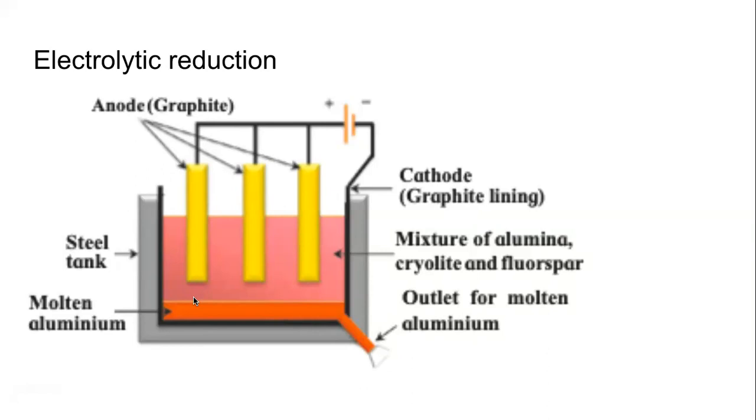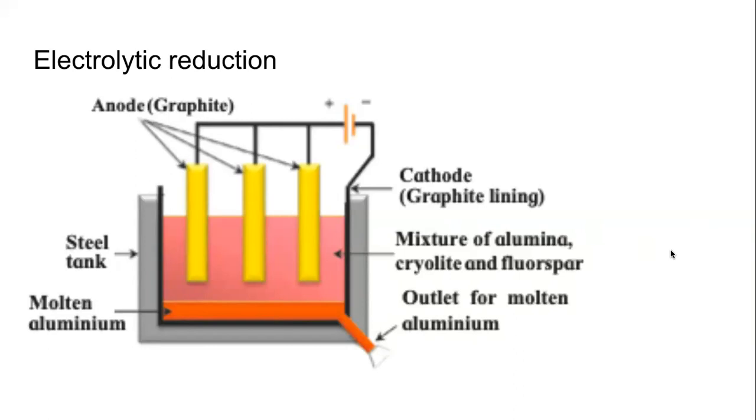So now tell me, what will be the input to this cell? What will we put into it? The answer is already on the screen, but are you able to understand logically? What will be the input to this process? Of course, it has to be the output of the previous process. So what was the output of the previous process? Quickly. Yes, it is the alumina.